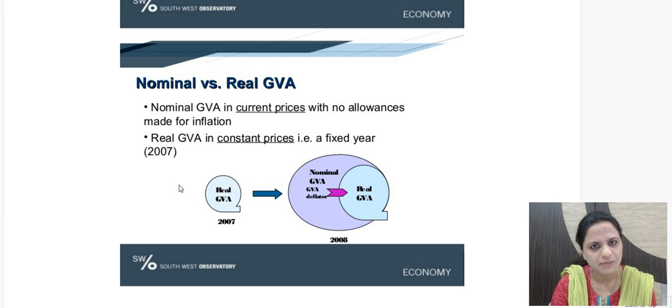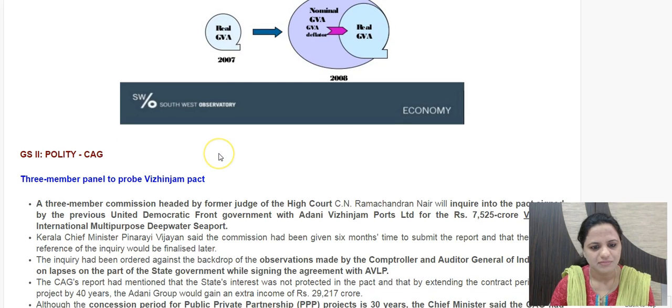Real will be at constant prices. This will give you a realistic picture because it is taking care of inflation too. If because of inflation the money value has decreased, the amount is increasing in a later year. That is giving you a wrong picture that GDP has increased significantly. So at real prices, at constant prices, you have to take a base year, and based on that base year, you see what changes have taken place. That is called real GDP. So at constant prices in a fixed year. Here, as we saw, the base year is 2011-12 presently. So these are the two terms, nominal and real.